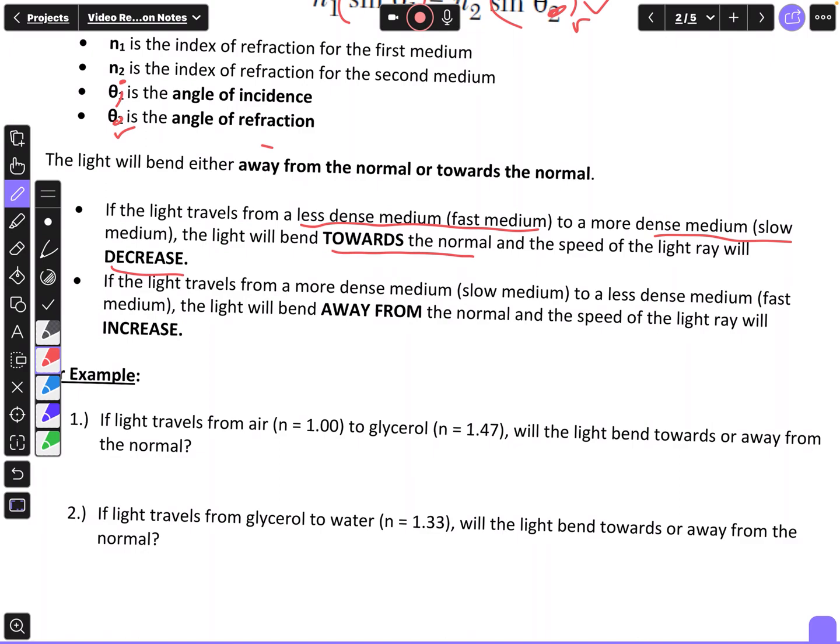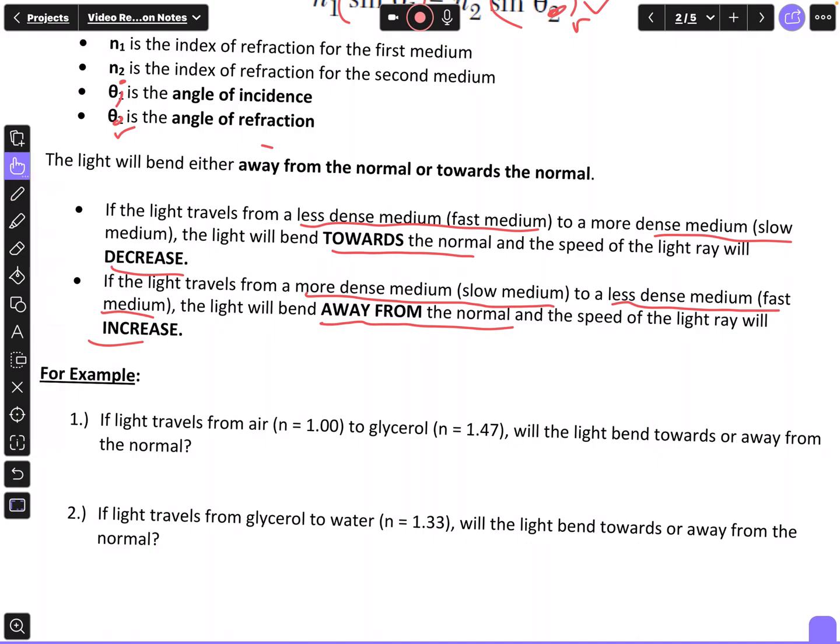If the light travels from a more dense medium, where light travels slow, to a less dense medium, or a fast medium, the speed of light is going to increase and the light ray will bend away from the normal. So you need to memorize those.